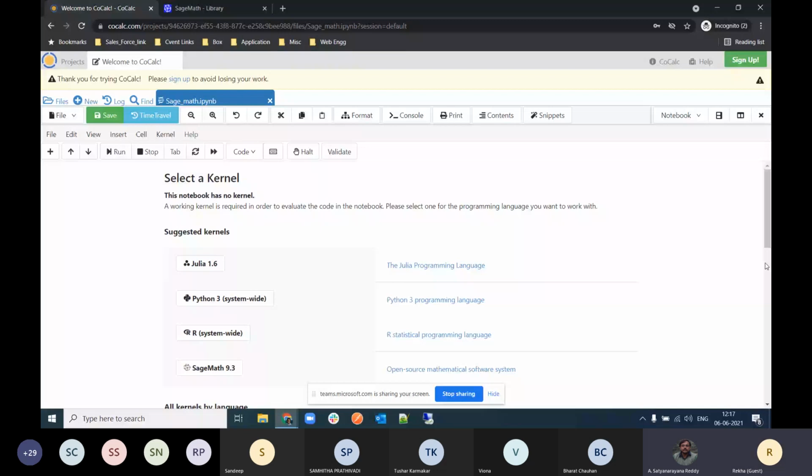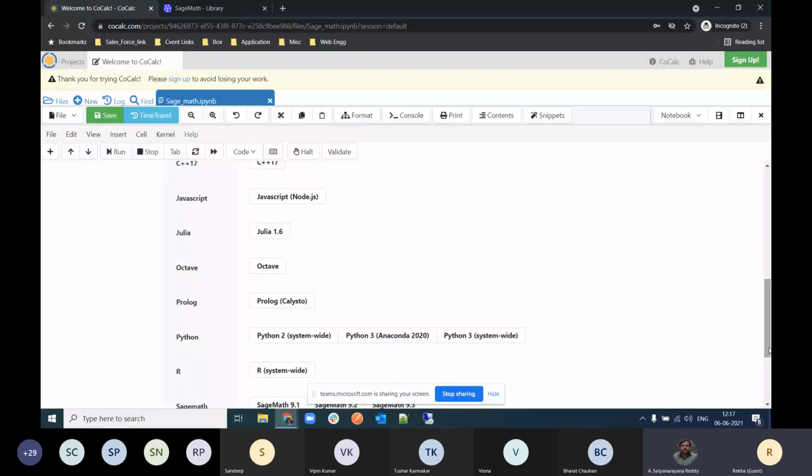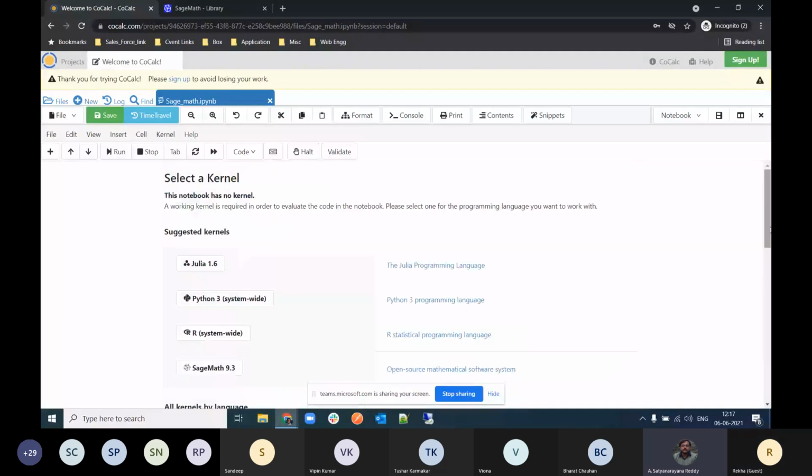Yes, sir. So here you can see that if you opt for the Sage worksheet or Jupyter notebook, there are so many options available for the kernels. These kernels suggest which programming language you want to use inside your Jupyter notebook.